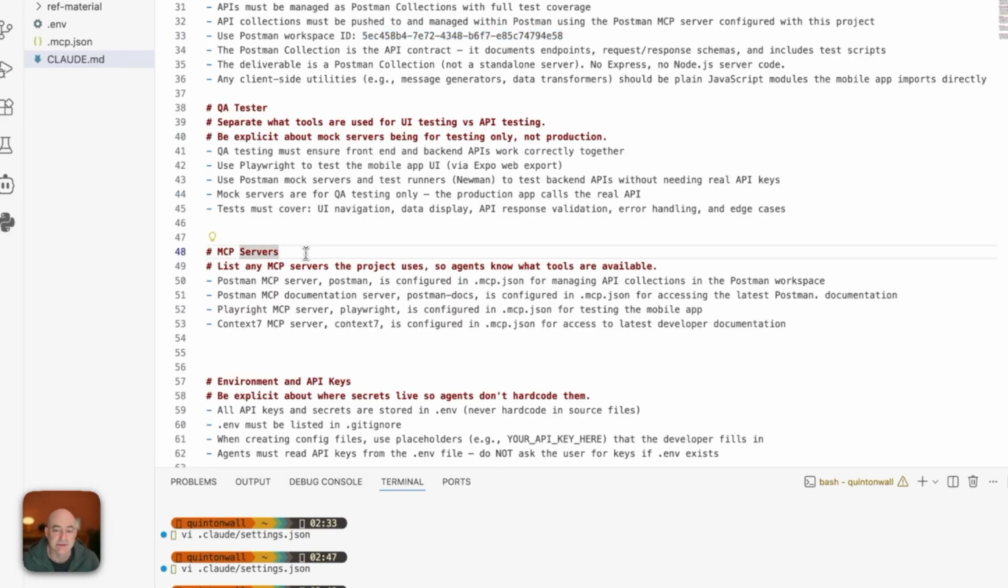And then finally, this is where things are really important to set up before you even start coding. I want to give my agent all of the tools that it needs to be able to do the job correctly. And those tools these days are generally MCP servers. So if you have a look here, I've defined 4 MCP servers that I want it to use. The Postman MCP server for working obviously with Postman, the brand new Postman MCP documentation server, so it always has the most up-to-date Postman documentation, Playwright, which is again for testing that front end, and also I really like to use Context 7, which is an MCP server that provides the latest developer documentation in general.